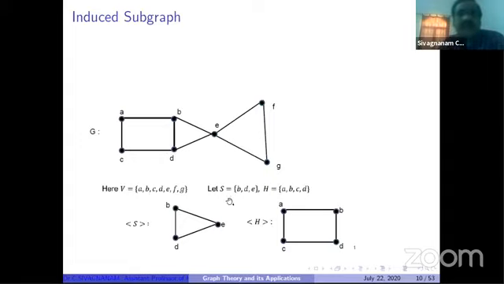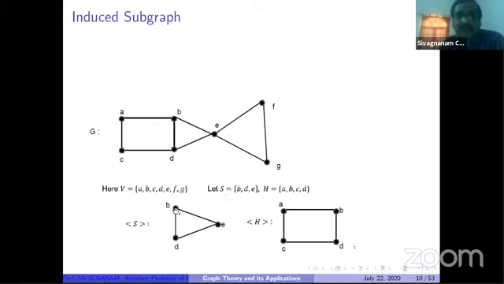And I have to take one subset S, which is a subset of the vertex set V. In this example, I am taking the set containing the vertices B, D, E. It is S. Using this vertex set S, I can draw the graph from this graph G.